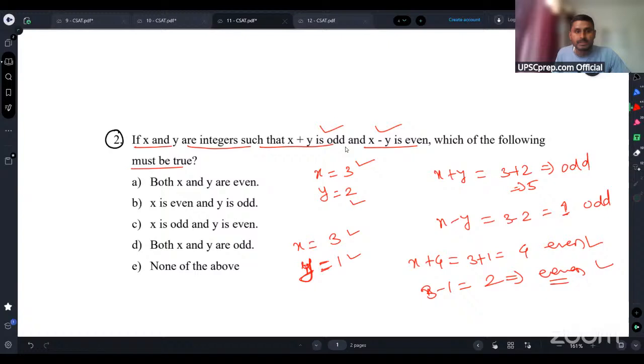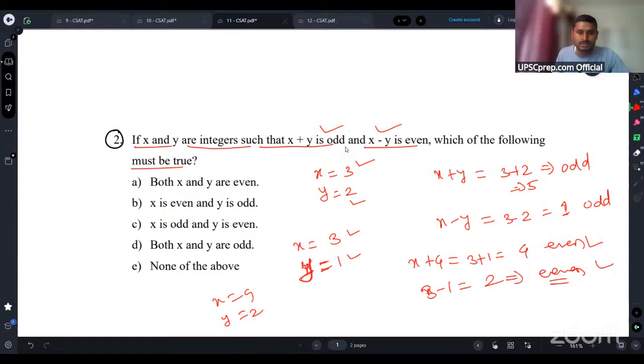So in this question, x and y are integers such that x plus y is odd and x minus y is even. So in any case, is it possible to have such a scenario? No. If I take both of them as even, let's say x as 4 and y as 2, still in both cases I will be getting even.